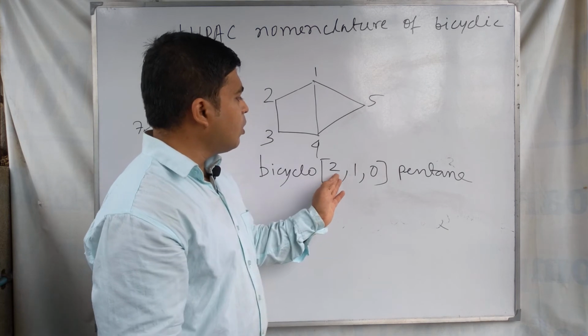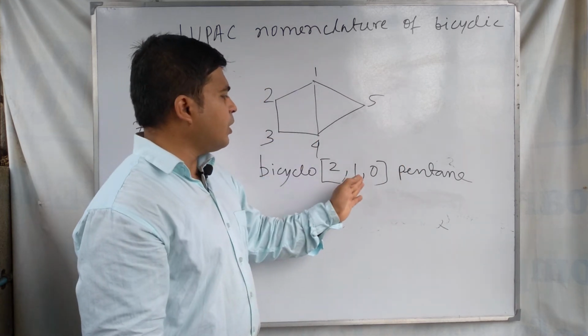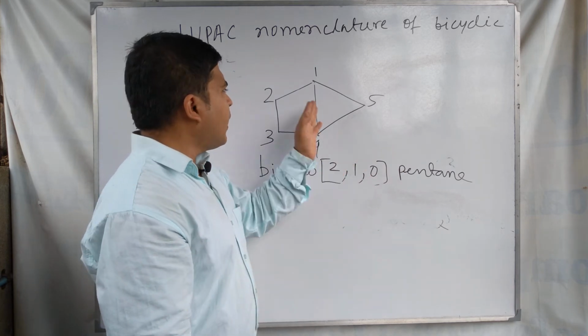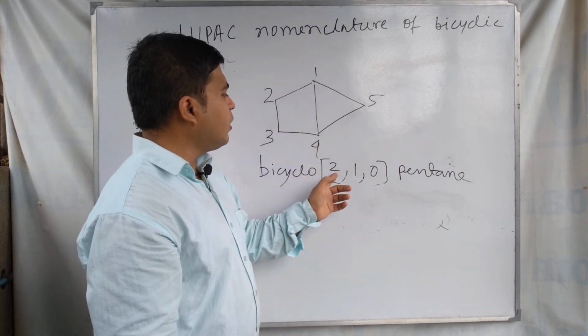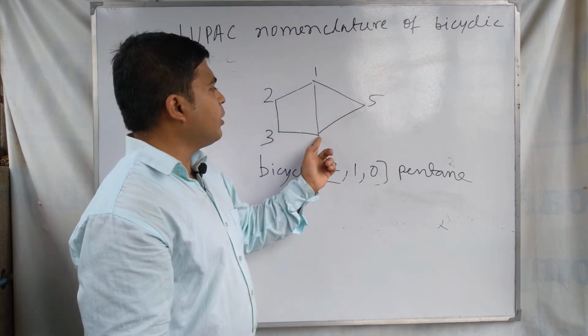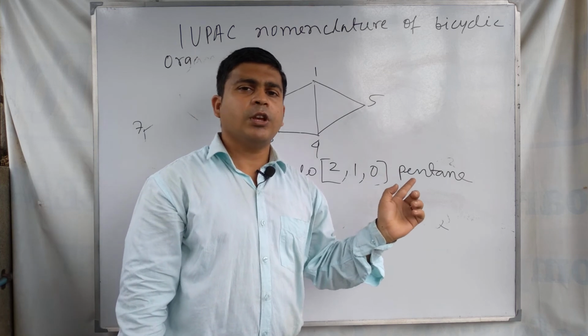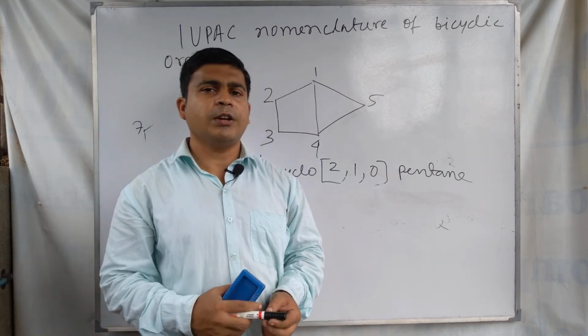So here see 2 1 0: the number of carbons present in the bridges are written in this form, the number of carbons in the bridge joining the two bridgeheads. So this is the main process of IUPAC nomenclature of bicyclic compounds.